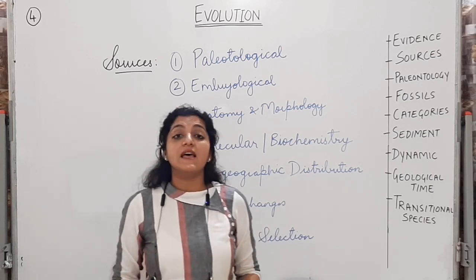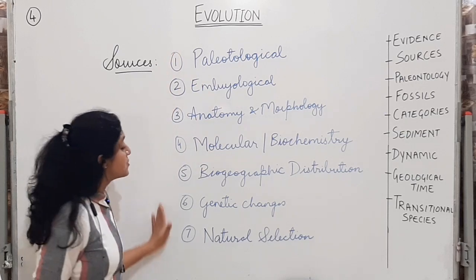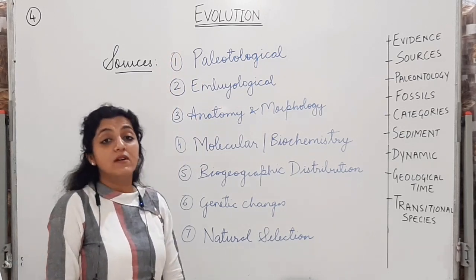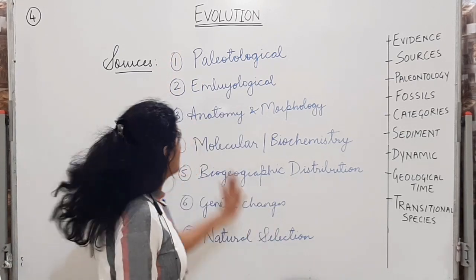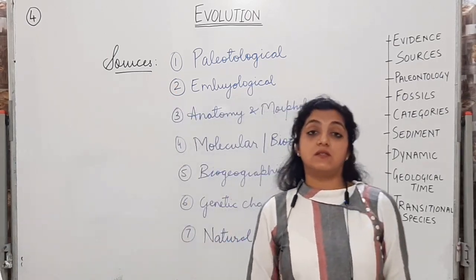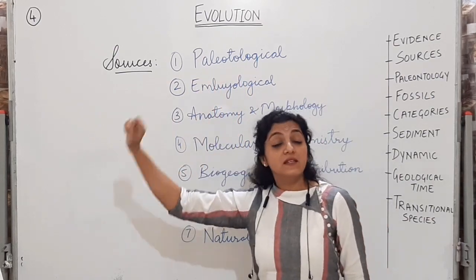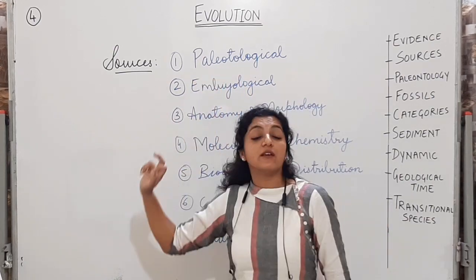All right, this evidence of evolution comes from all these sources. The first one is the paleontological evidence. It is the study of fossils. In this lecture, we will be dealing in detail with this paleontological evidence.